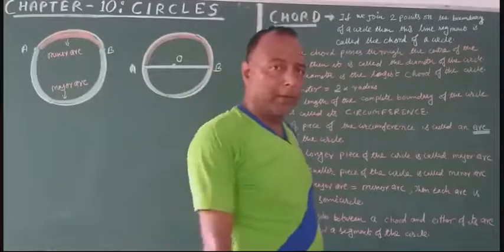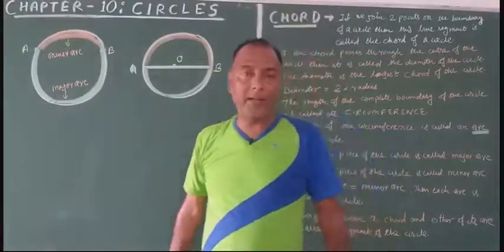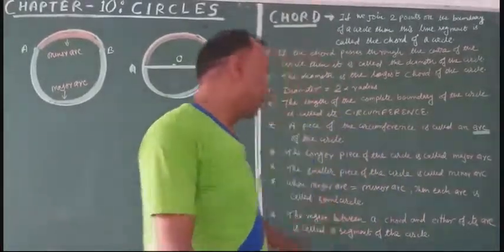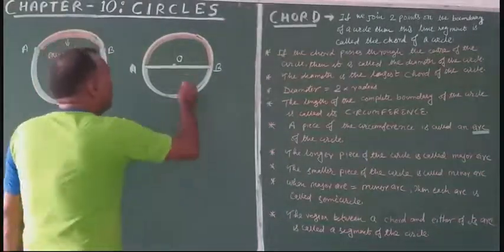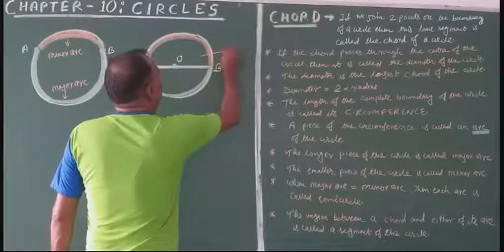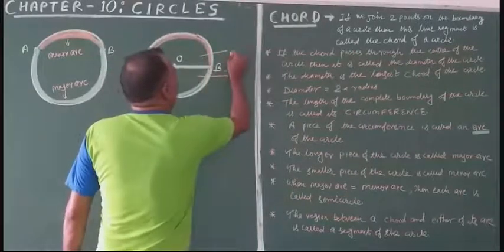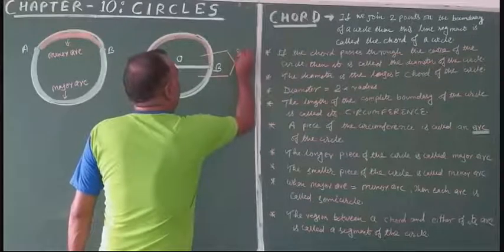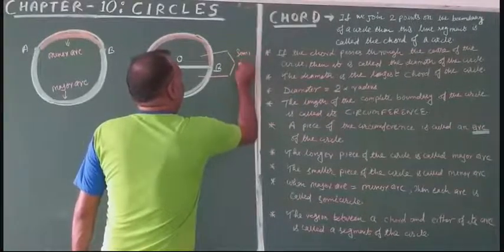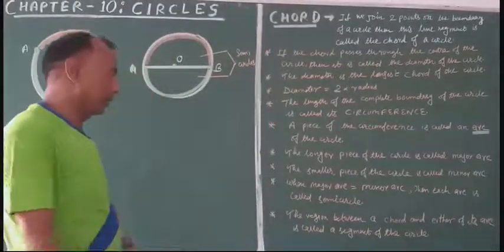When the length of minor arc and major arc are equal, then it is called a semicircle. Then each of these is called a semicircle.